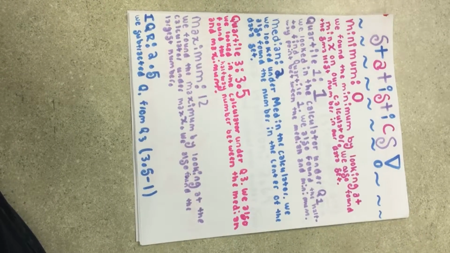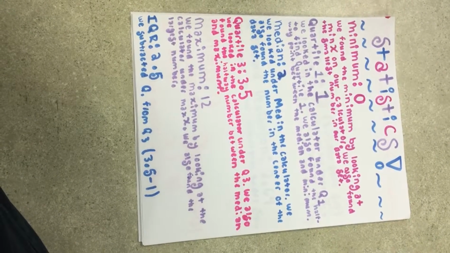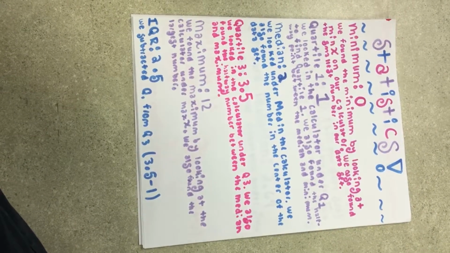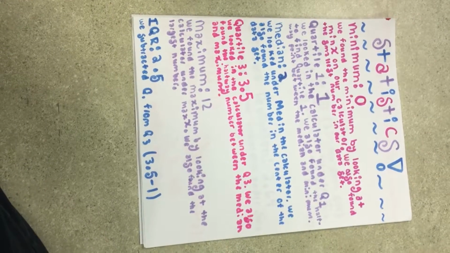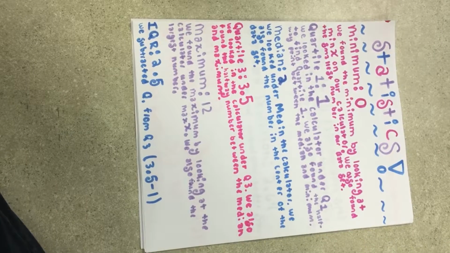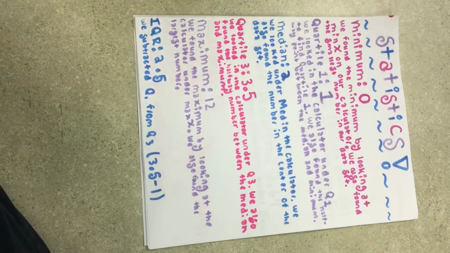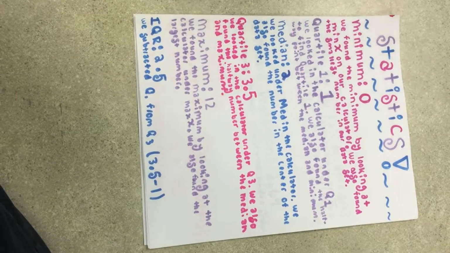Our quartile 3 was 3.5. We looked in the calculator under quartile 3. We also found the halfway number between the median and the maximum. Our maximum was 12. We found the maximum by looking at the calculator under max x. We also found the largest number. Our interquartile range was 2.5. We subtracted quartile 1 from quartile 3, 3.5 minus 1.